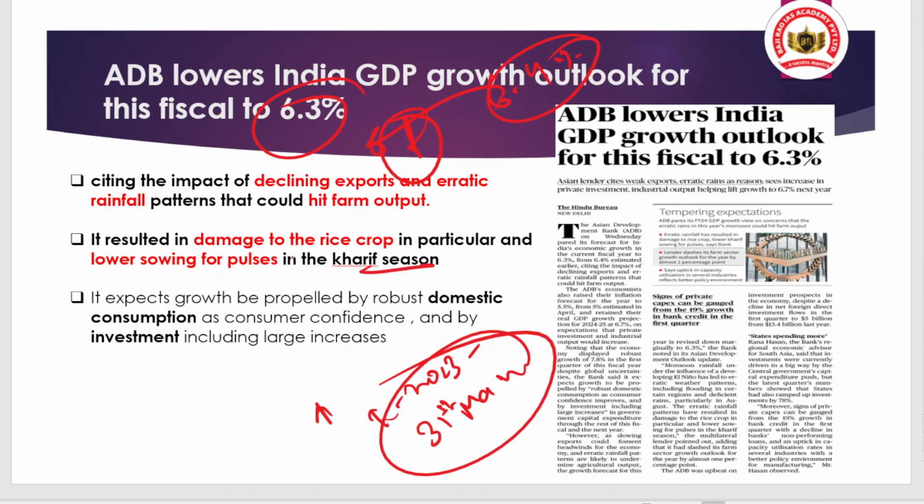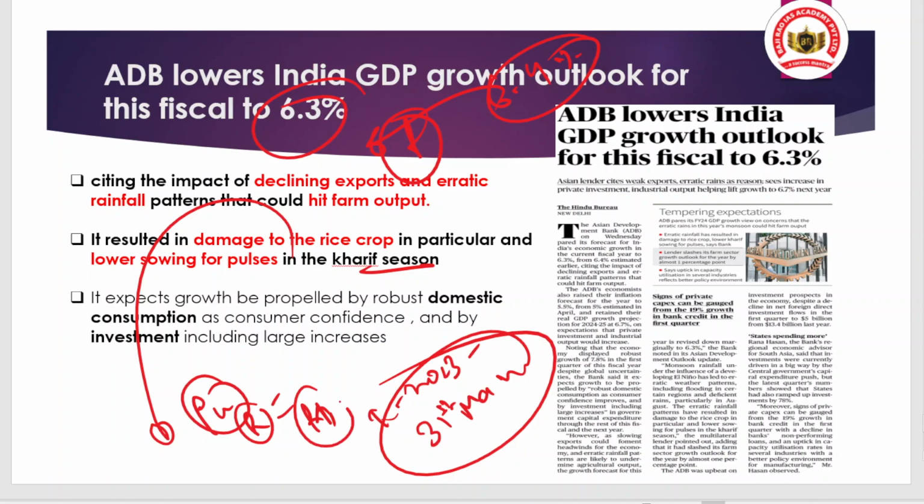You should also understand about pulses, and you should also know about rice. UPSC has asked about the rice crop as well as pulses. For example, we are majorly dependent on imports for pulses. Why? Despite having one of the highest productions of pulses, it is because we have a higher consumption due to the higher population.